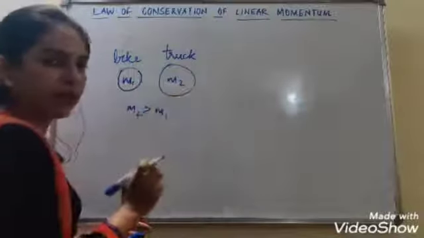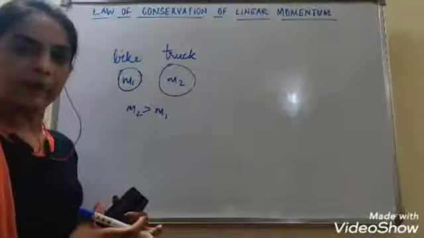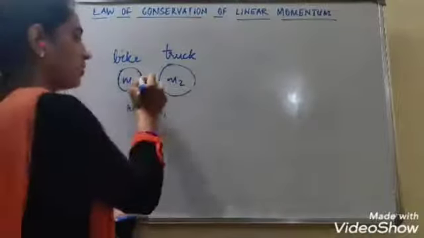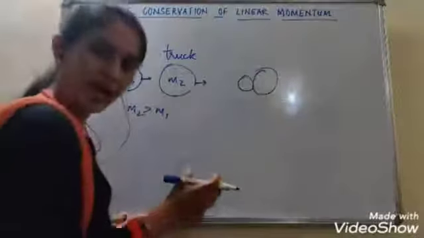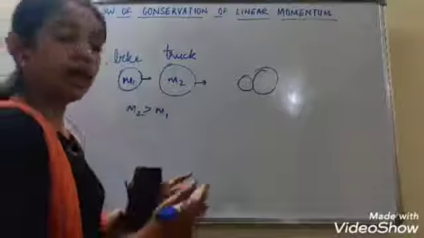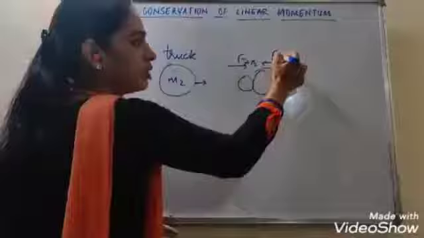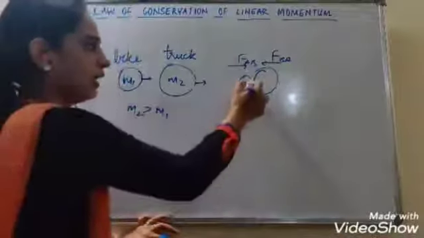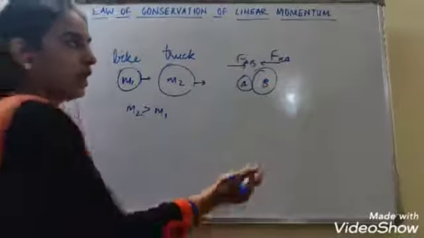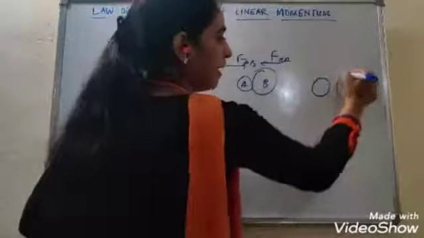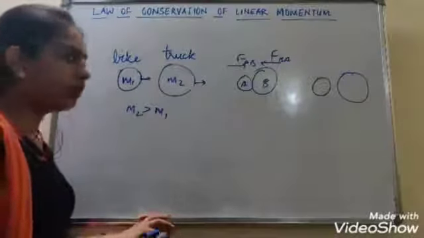So when a truck and a bike collide, you can imagine what will happen, right? Both were moving fast with some velocities, then both collided, they met with an accident, and both apply equal and opposite force on each other. F_AB is equal to F_BA, for example. This is body A, this is body B. They both exert equal and opposite force on each other, and after that they separate. Now their velocities change. What will happen to their velocities?